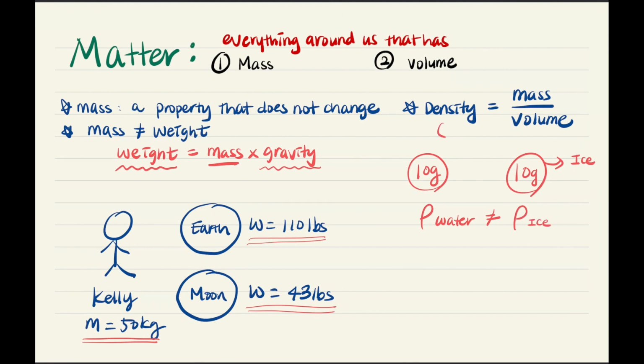Density can be expressed as rho, the Greek letter. That tells us that if the density is being changed when going from liquid water to ice, even though we started off with the same mass, the volume is being changed. In other words, volume is a key factor for changing the density.